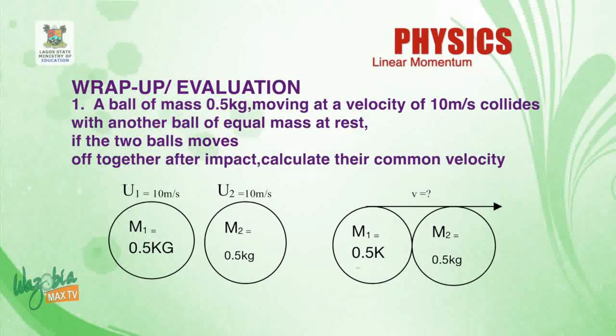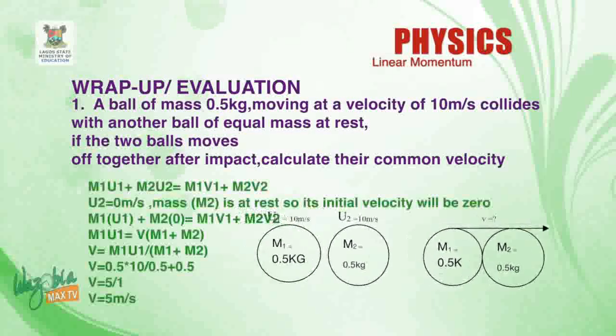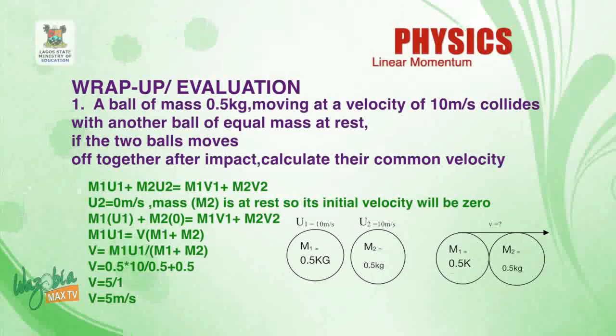So we know that mass m1 has been given as 0.5, u1 has been given as 10 meter per second, and we know that m2 is also given as 0.5 kilogram, but u2 is 0 because the body is at rest. And from our formula, v is equal to m1 u1 all over m1 plus m2. So therefore v is equal to 0.5 times 10 all over 0.5 plus 0.5, and 0.5 plus 0.5 is simply 1.